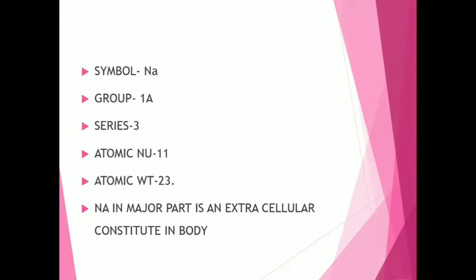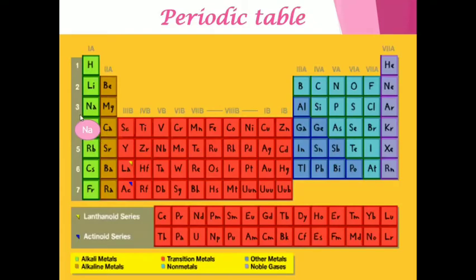Its symbol is Na. It is from group 1A. In the periodic table, its series is 3. Atomic number is 11. Atomic weight is 23. And sodium is a major extracellular constituent in the body. So sodium is present in our body as an extracellular constituent. In the periodic table, it is marked Na. It is present in the third row and first column, that is 1A.